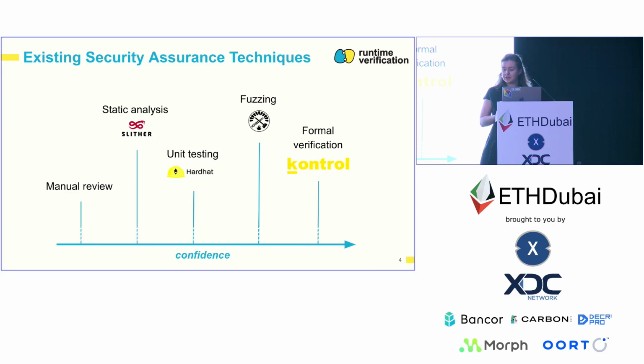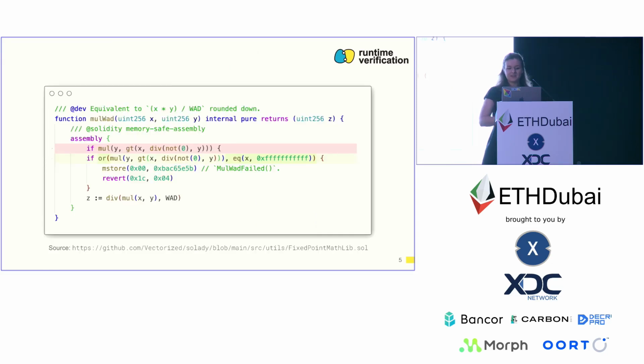However, unit testing, fuzzing, and ultimately formal verification provide us with more and more confidence in the correctness and security of the implementation we are analyzing. And now I'm going to explain why exactly. So let's consider this example that I have prepared for this talk. Let's assume that your project uses this library to perform some arithmetic.